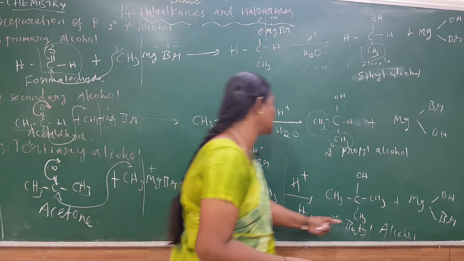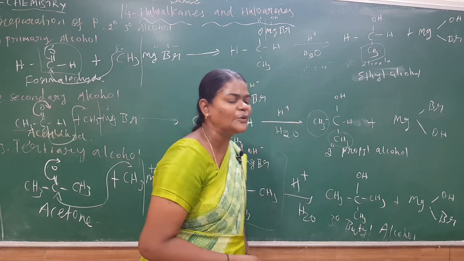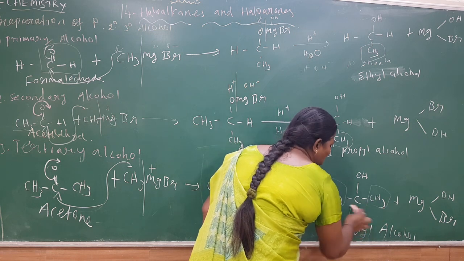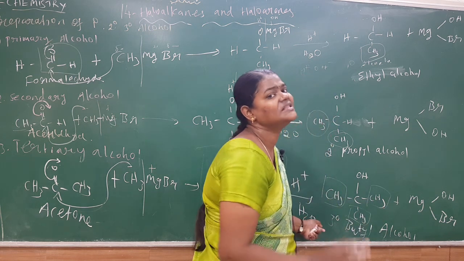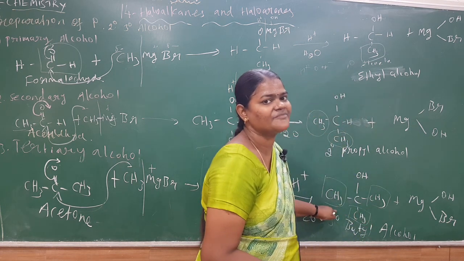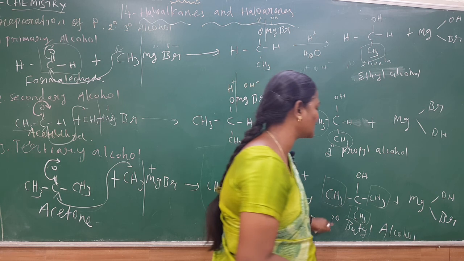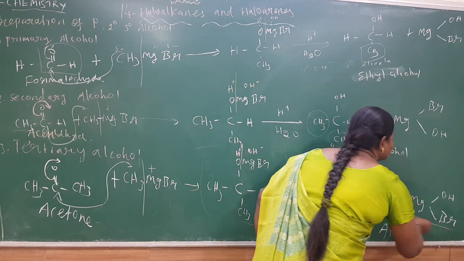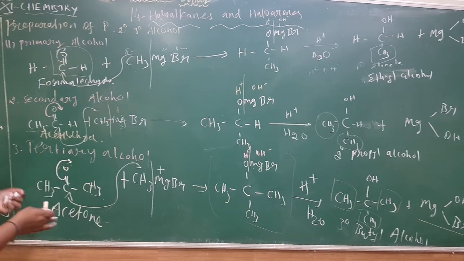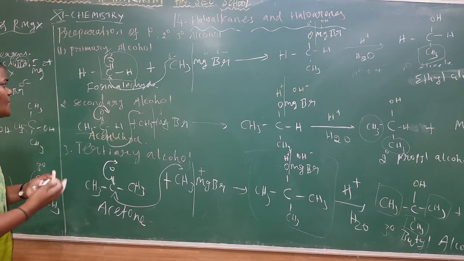The tertiary alcohol's name is tertiary butyl alcohol. It has 3 methyl groups, whether the same or different, no need. It has 3 methyl groups, so it is a tertiary butyl alcohol, because the total number of carbons is 4. The addition compound is a magnesium compound. This is very important, repeatedly asked in the 5 mark questions.